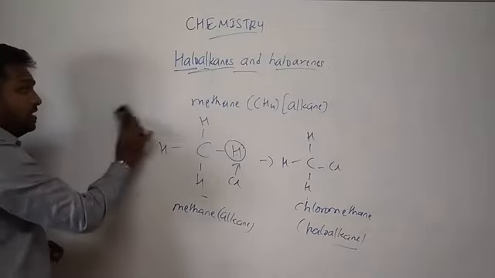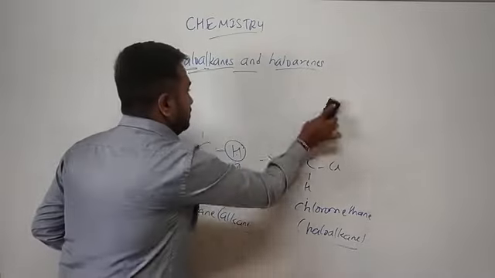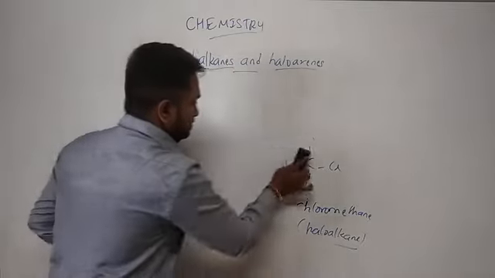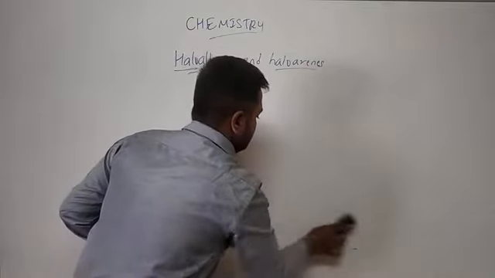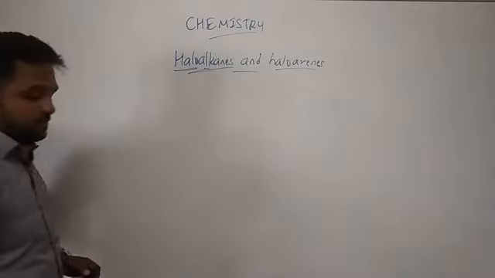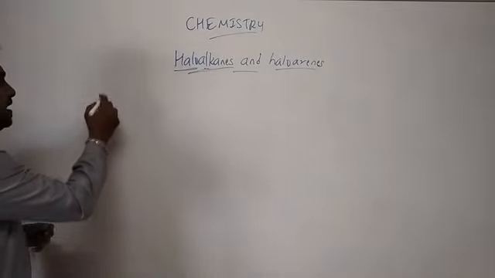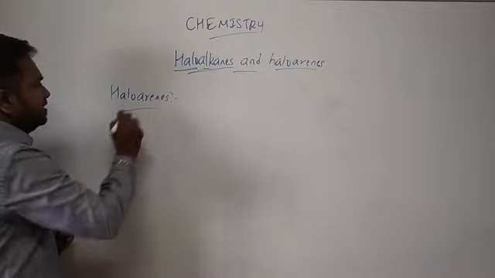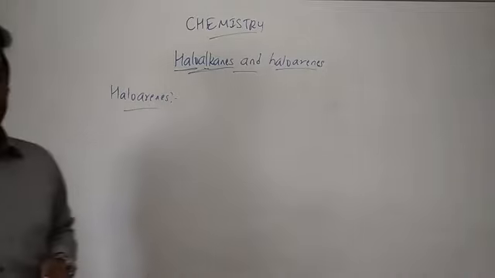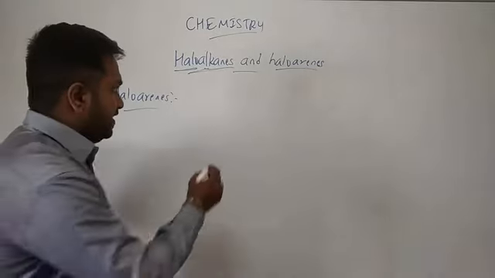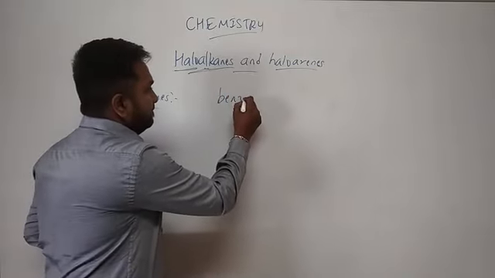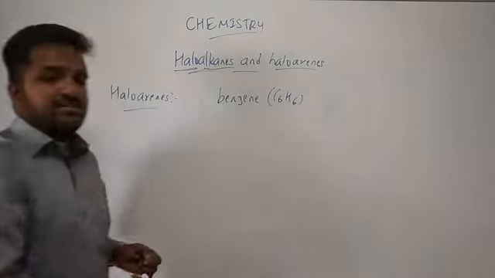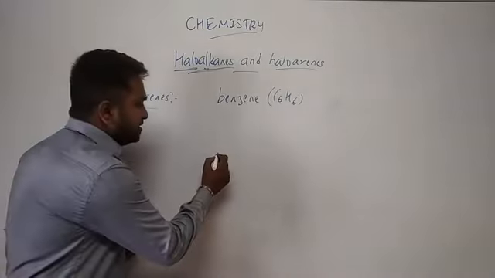How are these haloarenes formed? Simple example, haloarenes. The simplest or the best aromatic compound is benzene. Benzene. Its formula is C6H6. Let me write the simple representation of a benzene.